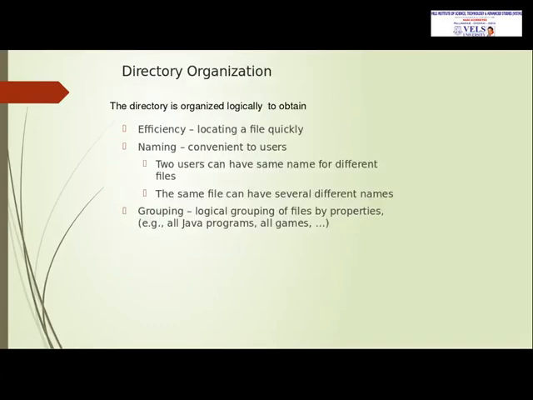Then directory organization. The directory is organized logically to get better efficiency and a naming convention. Efficiency means we can access a file quickly. Naming convention is used to solve the naming problem, that is, two users can have the same name for different files, and the same file can have different names. Logical grouping is also available, like gaming files are stored in the gaming group, and Java programs are grouped into Java programs.